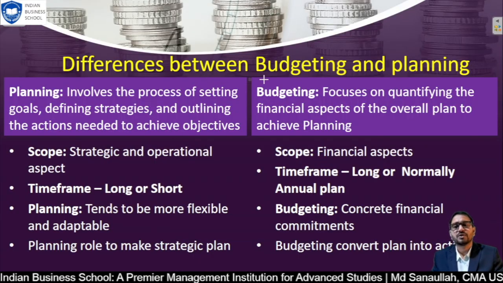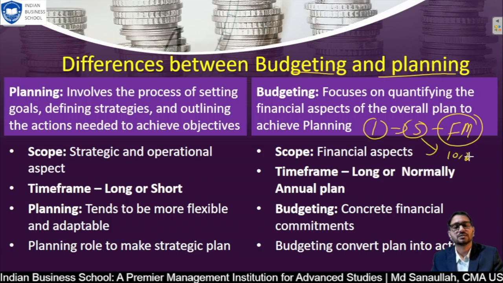So now we will discuss the difference between budgeting and planning. Budgeting is normally for 1 year, or maybe 5 years; we make a financial model for 5 years. But if you are making it for more than 5 years, 10 years or 20 years, that is useless, because in 10 and 20 years industry, technology and environment are completely changed. So there is no point in making too long a forecast, too long a financial model. Planning is normally up to 10 years. The 1 to 10 year planning is what we have discussed in previous lectures in the last section regarding strategic planning about the company goal for 5 or 10 years. So that should be a longer period.